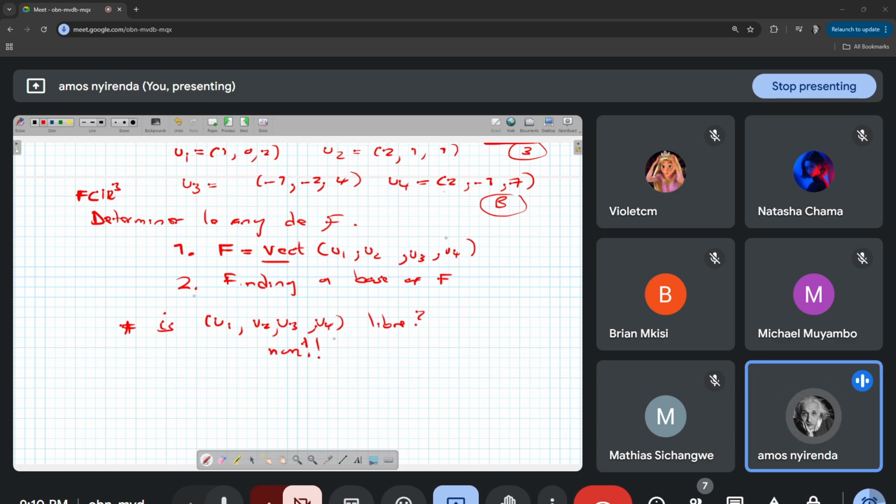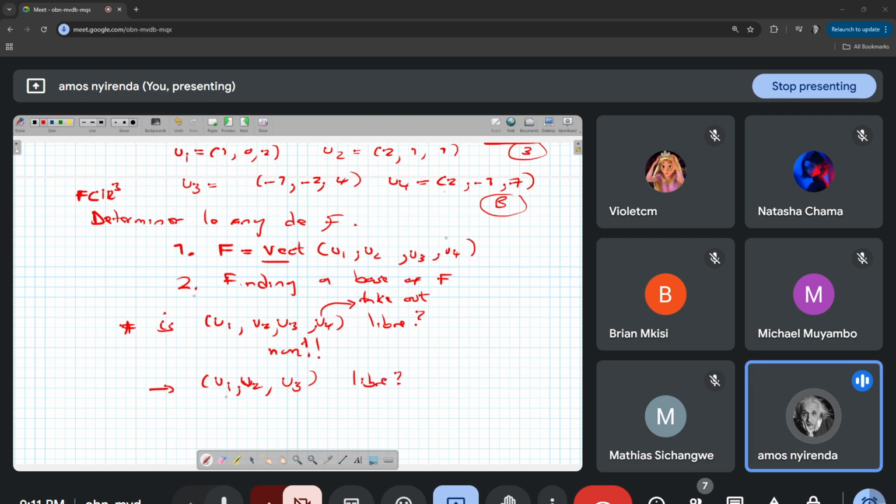Okay? So if it is not libre, then you take out one of these vectors. I'm going to take out the 4th vector. So if I take out the 4th vector, I'm going to have this family of vectors, U1, U2, U3. Now there are 3 vectors here. So here I won't conclude directly. If I ask the same question, is this libre?